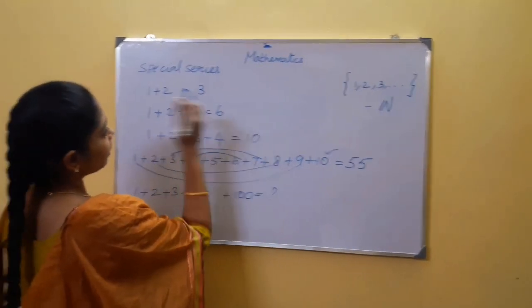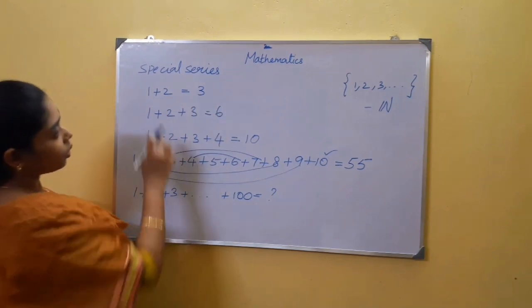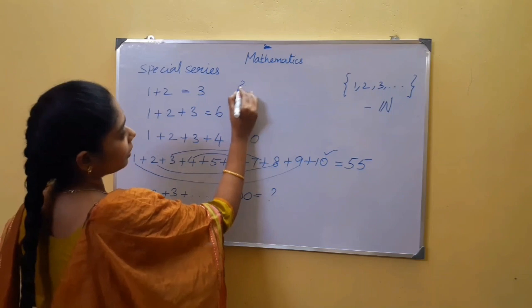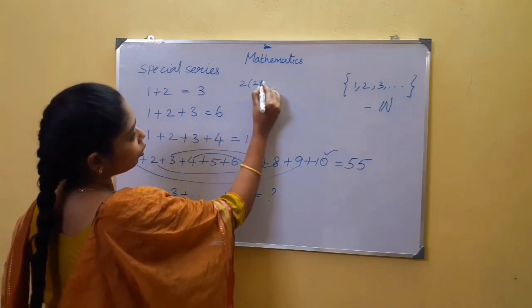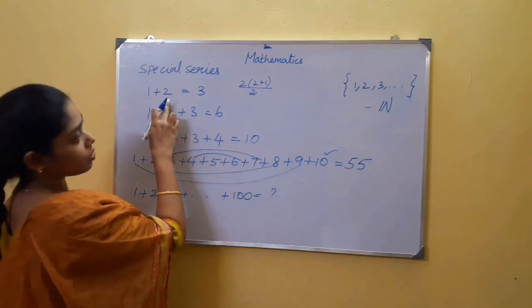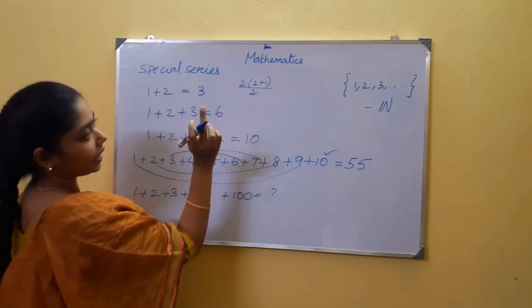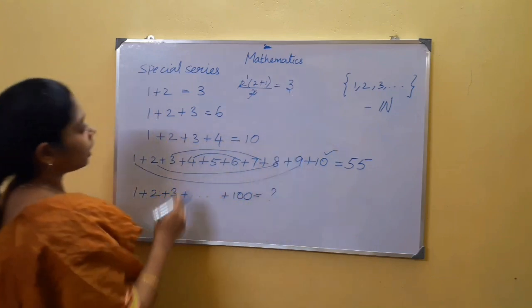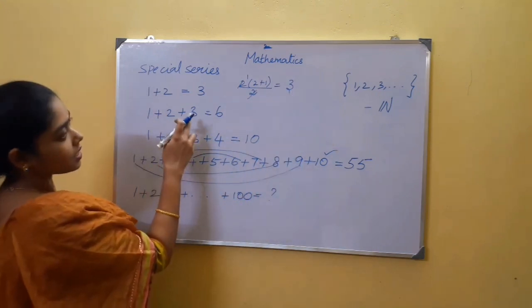Now observe this. 1 plus 2 is equal to 3. What is the last number here? 2. I am going to write the pattern as 2 into 2 plus 1, whole divided by 2. That is, I take this 2, add 1 to it and divide by 2. I will get 3. Now what is the last number in the series? 3.